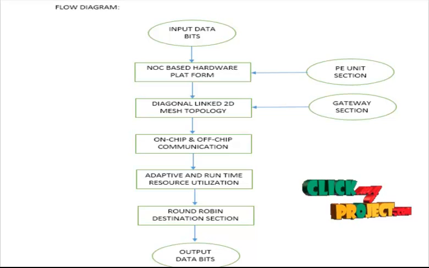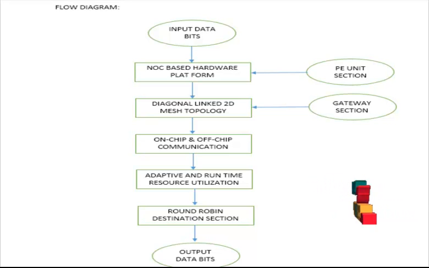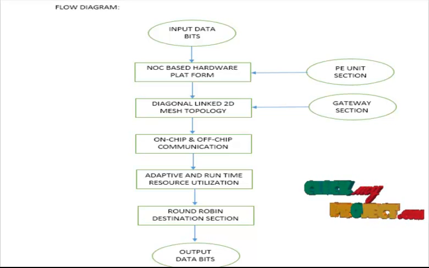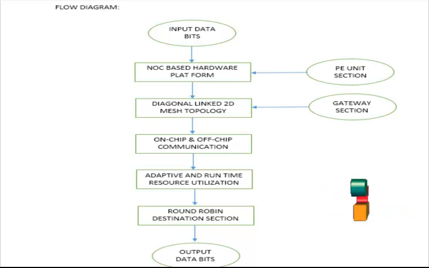The processing element passes the data based on our injection operation, and the ejection operation acts as the destination process. We developed the architecture using a 2D mesh topology, a 3x3 grid with a total of 9 routers, based on a diagonal linked structure. The diagonal linked structure represents 9-way communication based on our path sides: north, south, east, west, and the north, south and east, west way of communication.